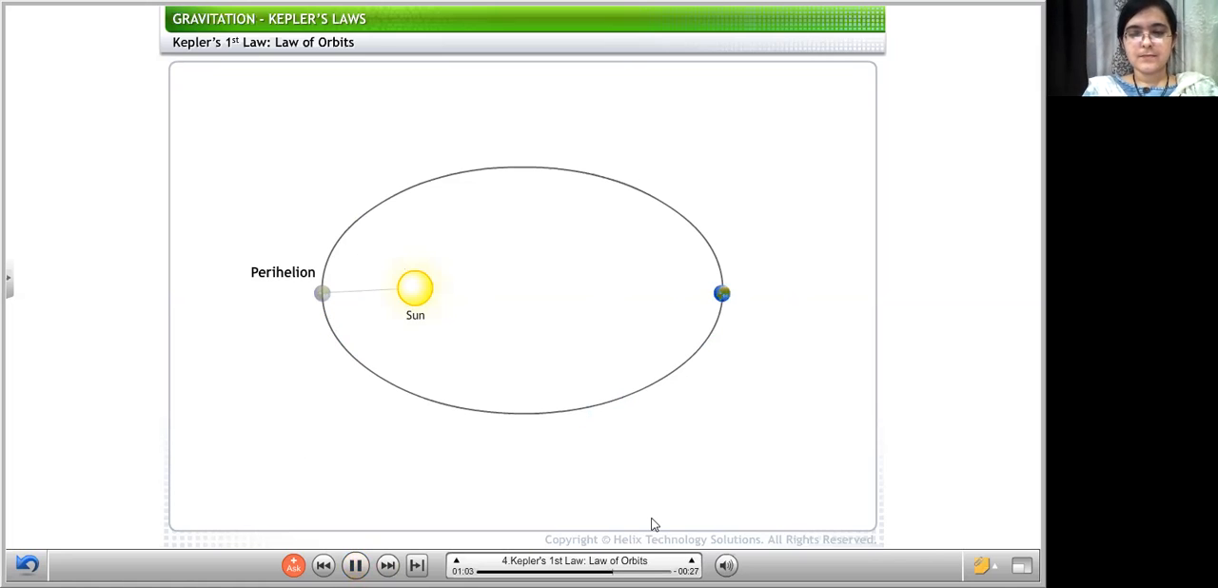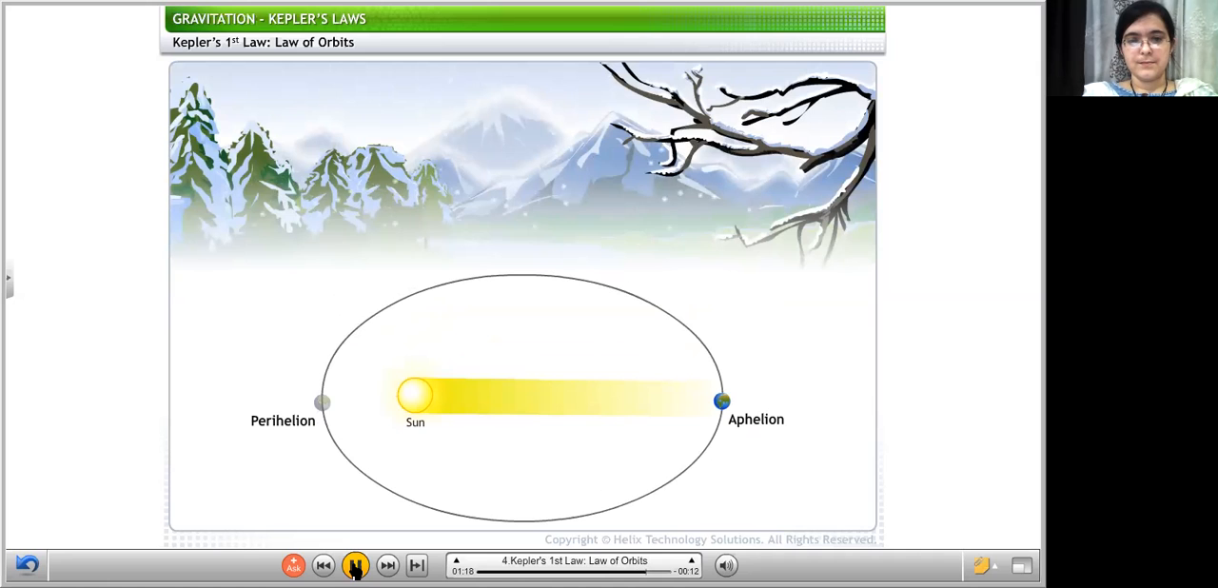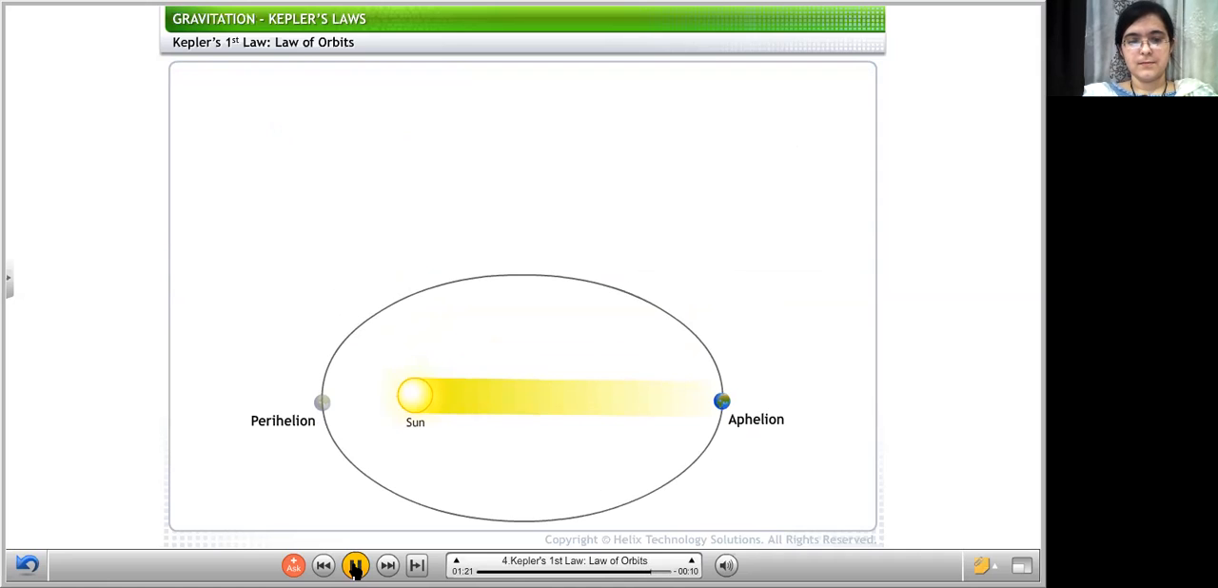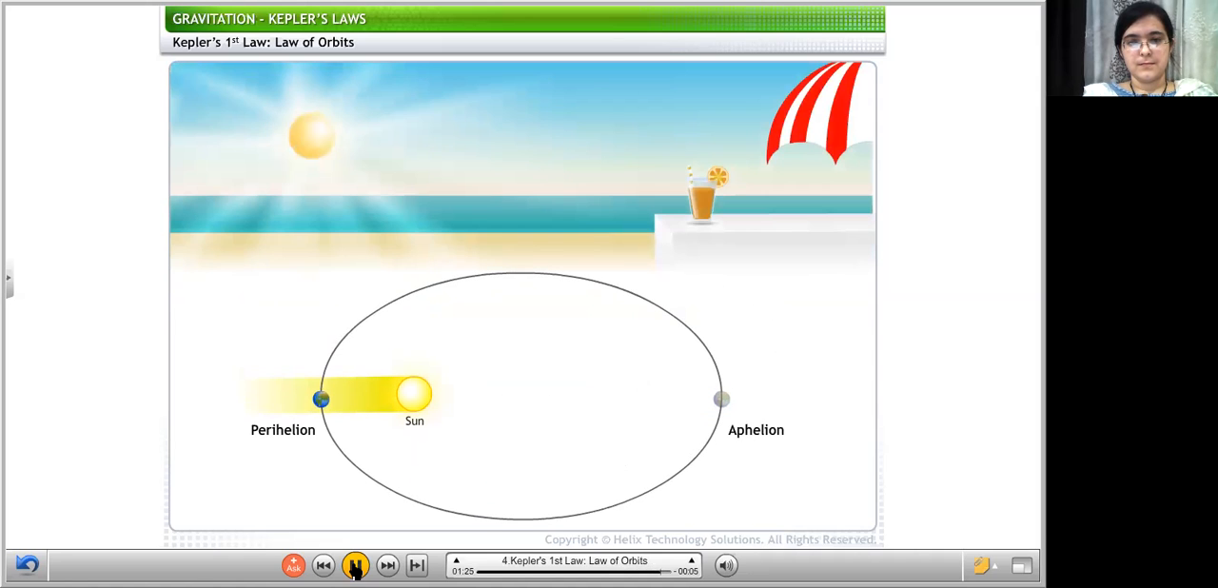And the furthest point from the sun is called the aphelion. That point that is the farthest point from the sun is called aphelion. When a planet like Earth is far from the sun, the amount of heat reaching the Earth from the sun is relatively less. Hence, we experience a cold season. Conversely, when Earth is nearer the sun, we experience a hot season because more heat reaches the Earth.